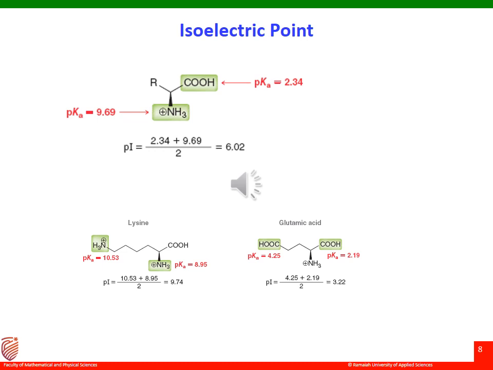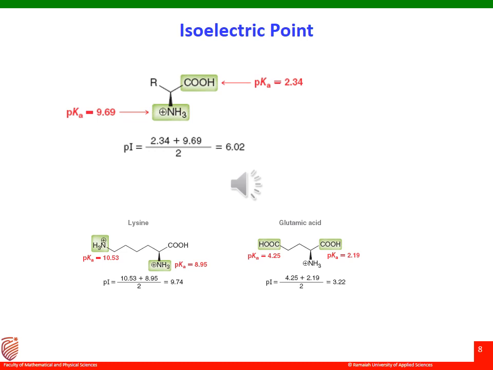Therefore, we take the average of 10.53 plus 9.95, but not the carboxylic acid. 10.53 plus 9.95 divided by 2 will give around 9.74 as the pI value for lysine.